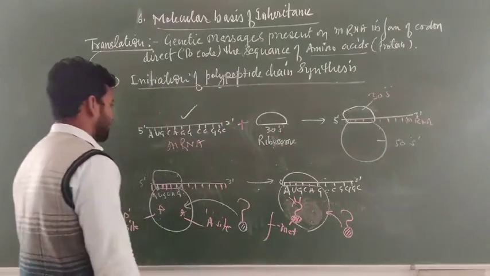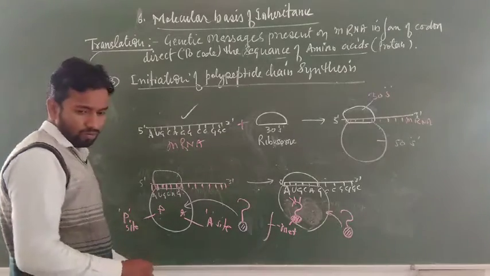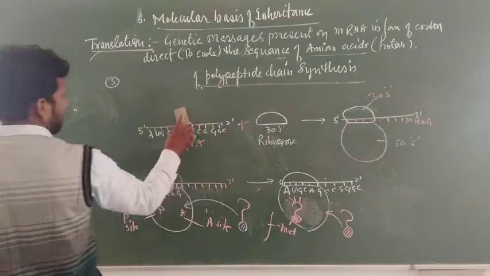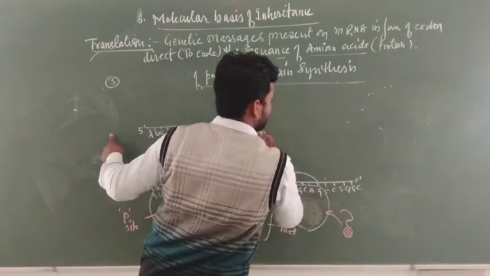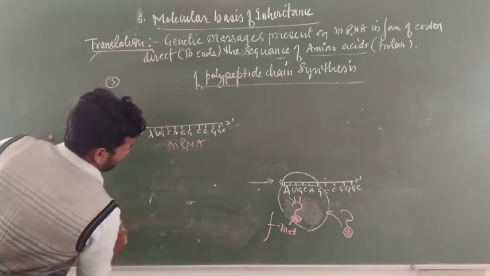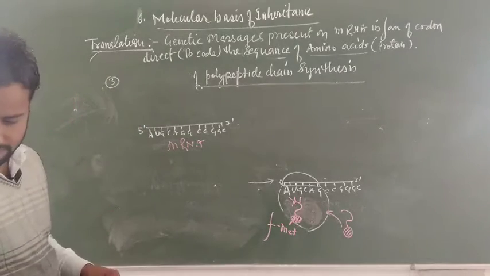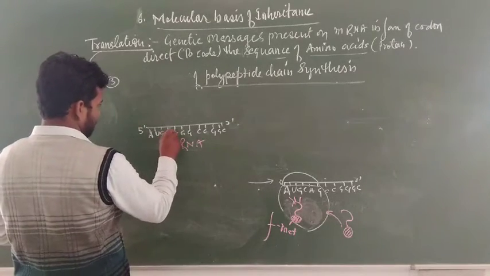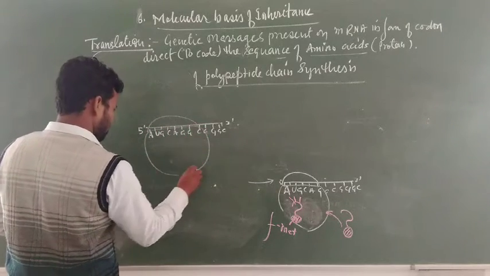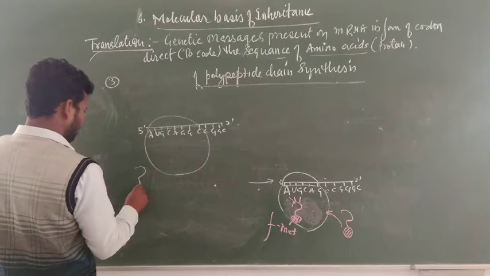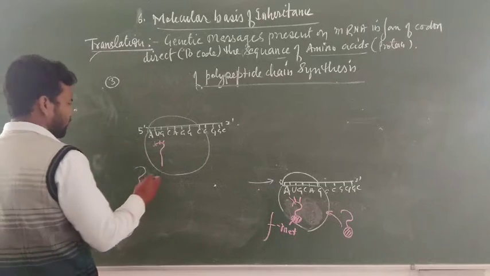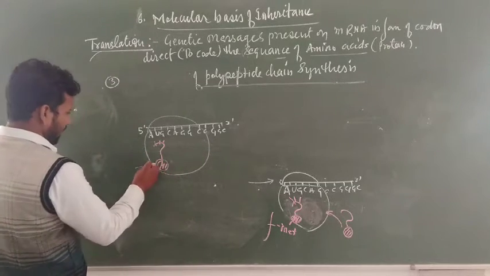In the next step, what happened? Now the next step is called elongation of polypeptide chain synthesis. In elongation, amino acids are emerged out.